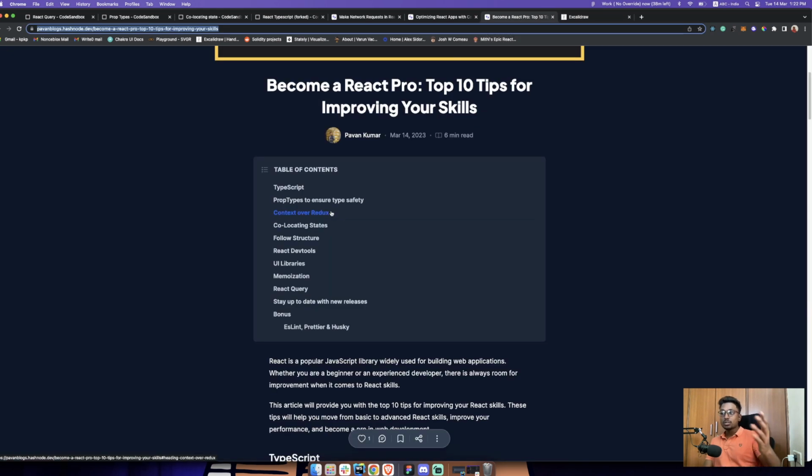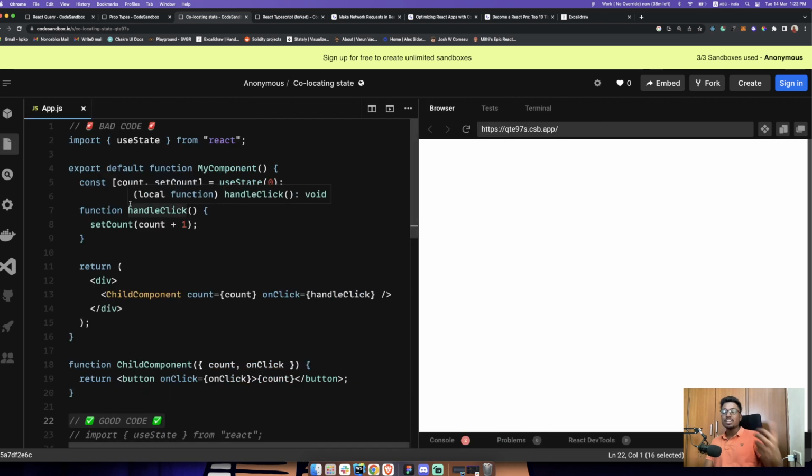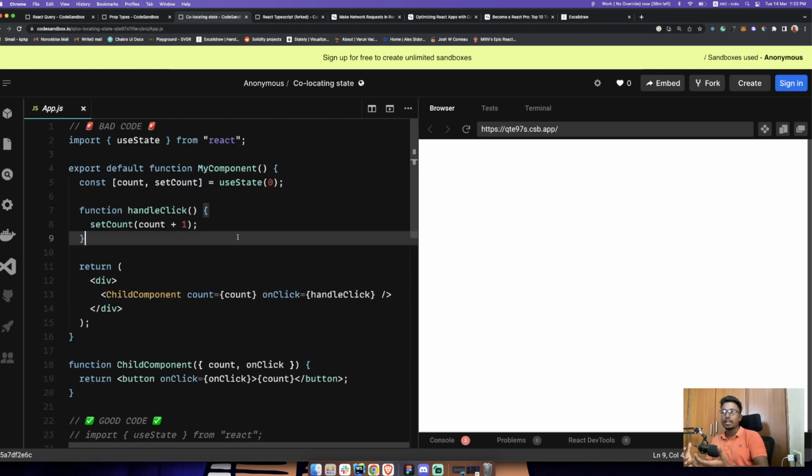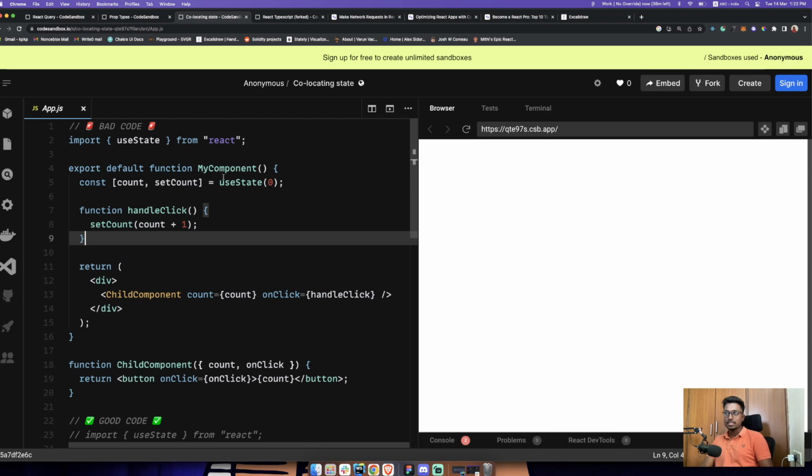Next thing is co-locating state. Co-locating state is kind of confusing, but it's very easy to implement, and it takes some time for you guys to implement, especially if you're a beginner. I have an example here, a bad code and a good code. In the bad code you can see we have my component and the child component, where the state is in my component. And then the child component has a button where if I click on that, the counter increases.